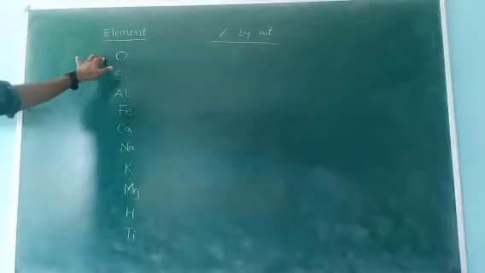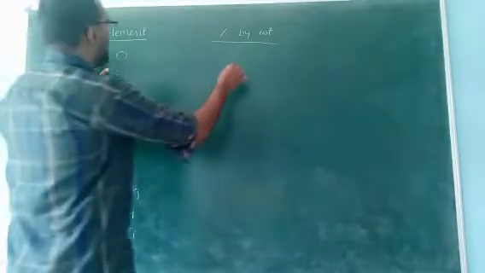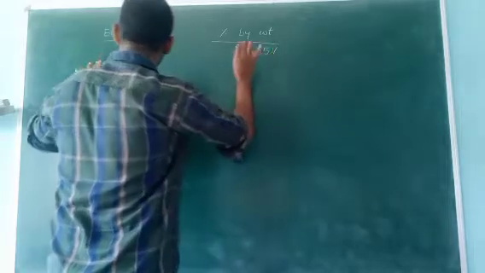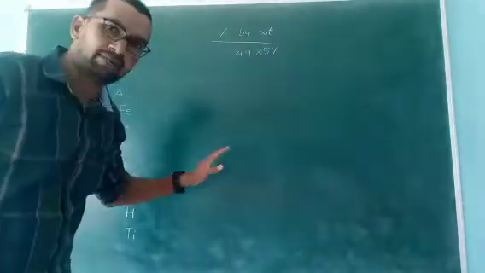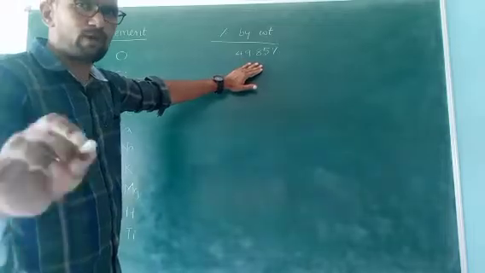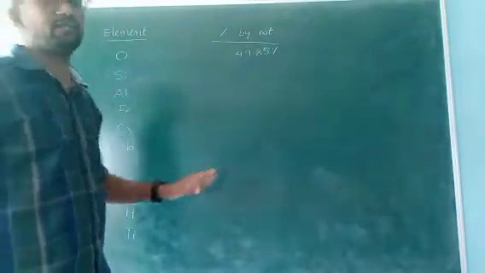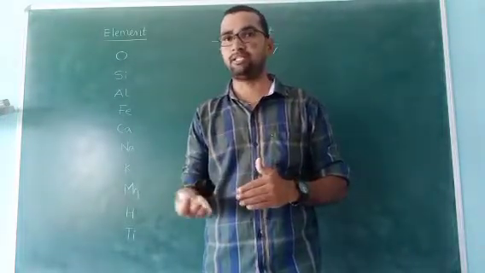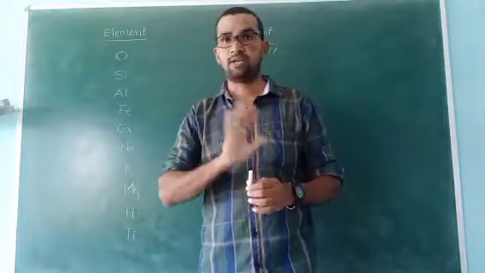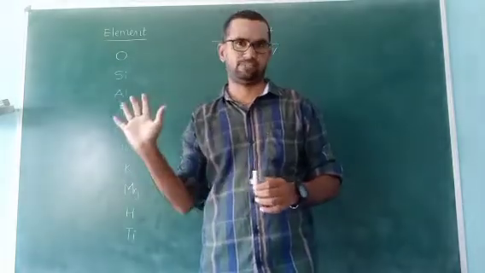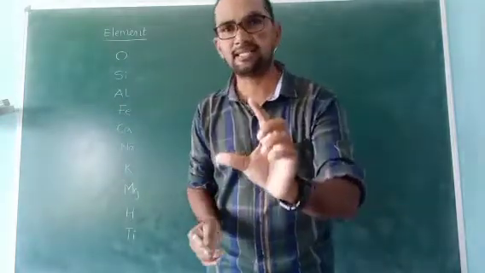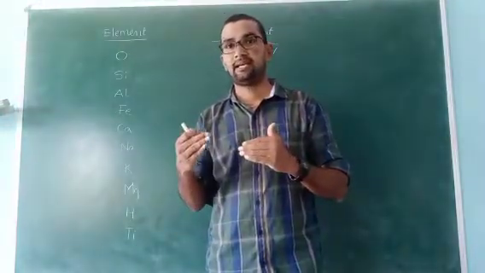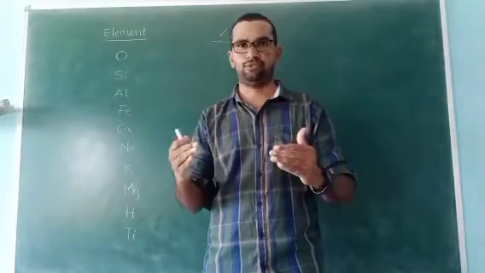Oxygen, how much percentage is available, sir? Nearly 49.85 percentage, approximately 50 percentage. 50 percentage oxygen is available in our earth crust. Available in earth crust means oxygen is not obtained in a free state. Free state means not as a single oxygen. It is found as a mineral, means as a compound.